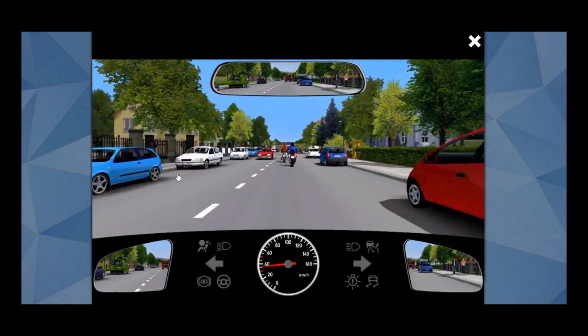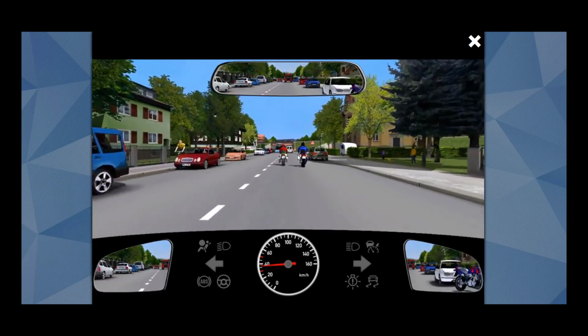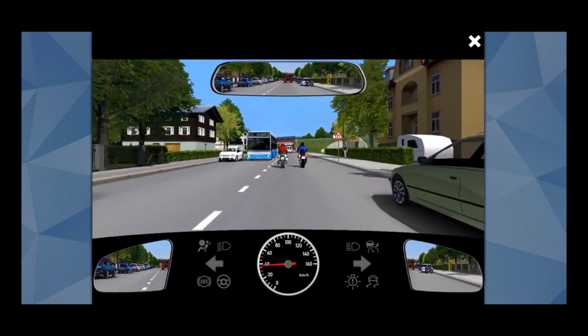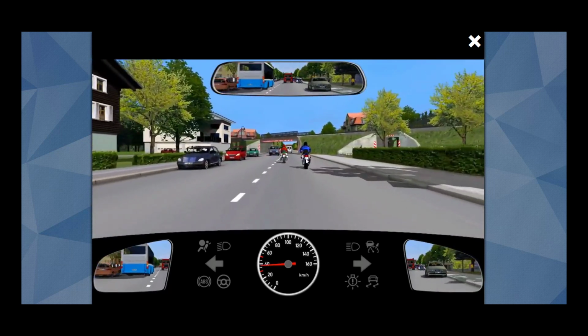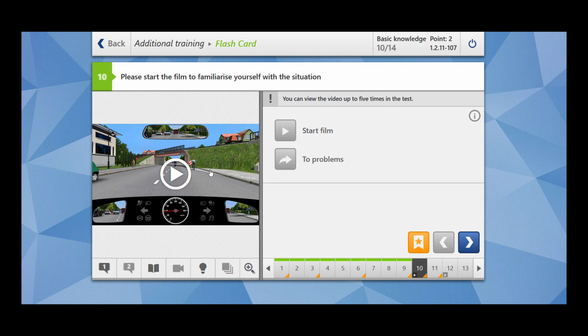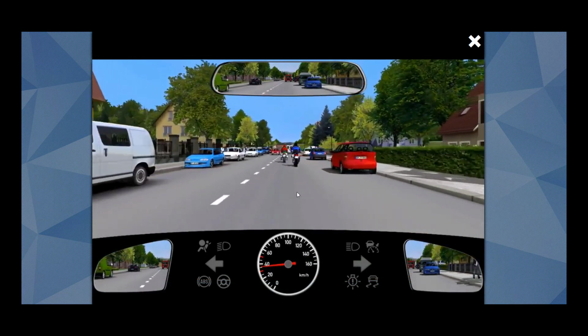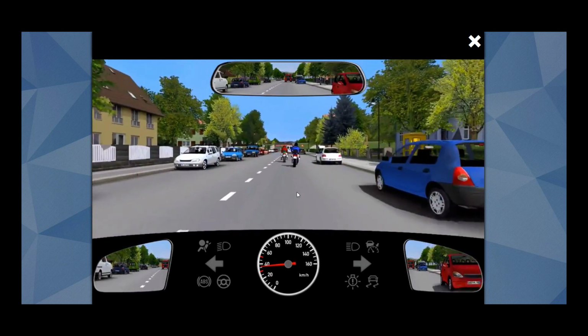What we see, we are inside built-up areas. There are two motorcyclists in front of us. And here we see the road is going to be narrow. And here is the cyclist. For the cyclist also, there is no cyclist path, right? It has ended. So it's also going to ride on the road. Let's watch it once again. We are following these two motorcyclists.